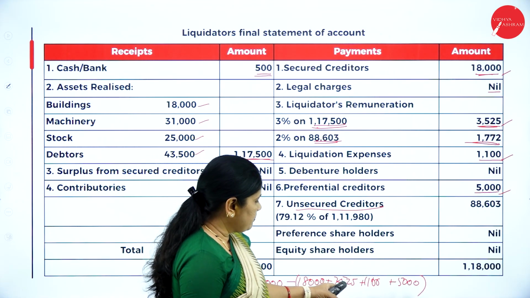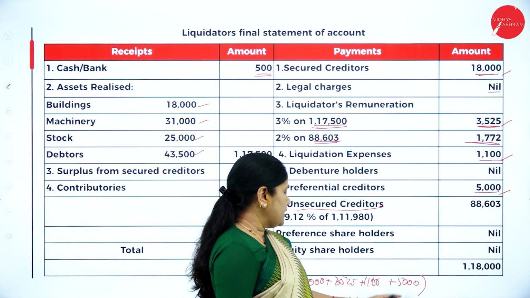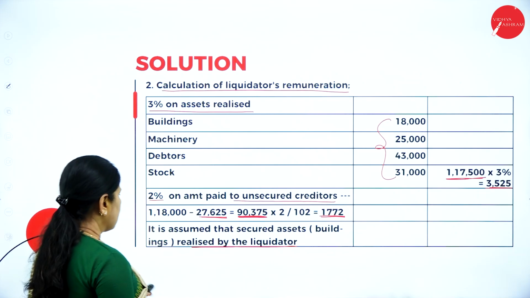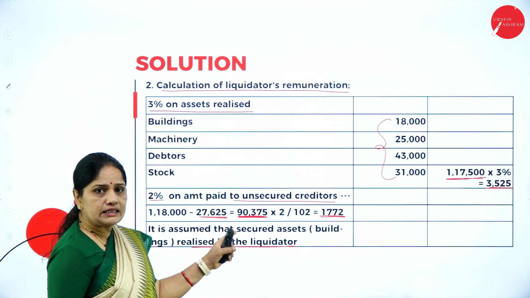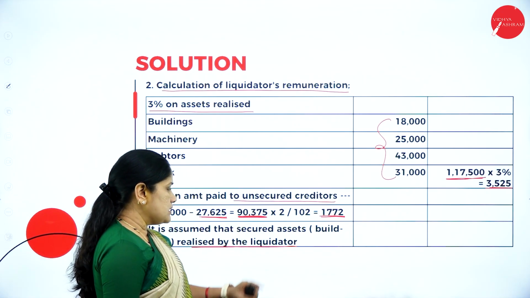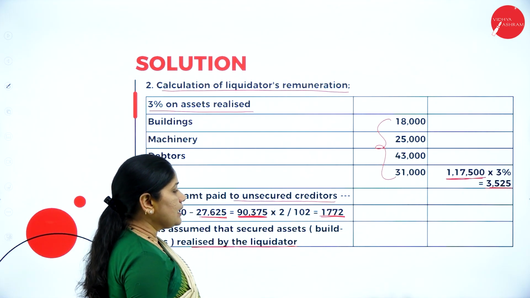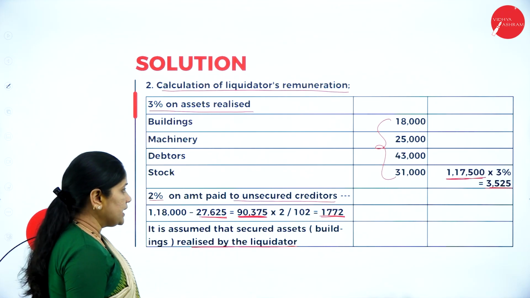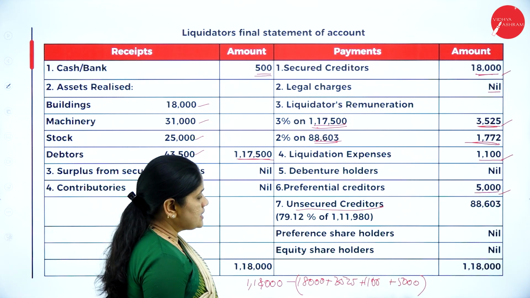So 18,000 plus 3,575 plus 1,100 plus 5,000, that comes up to 27,625. So from 1,18,000 you deduct 27,625, you get 90,375 into 2 by 102. It is 1,772 only.